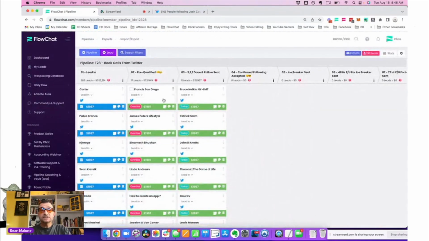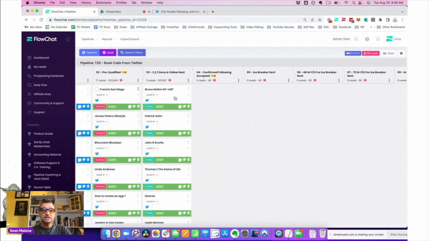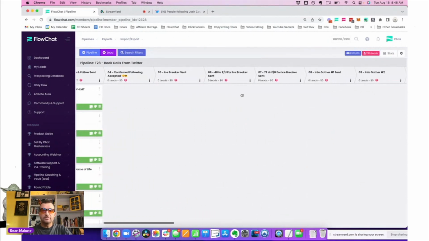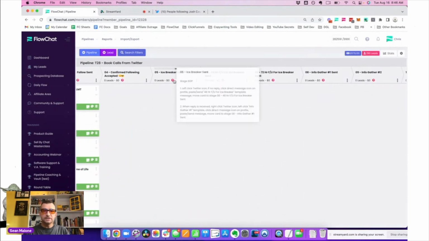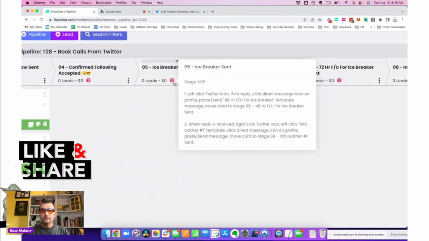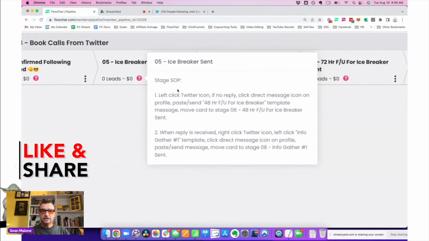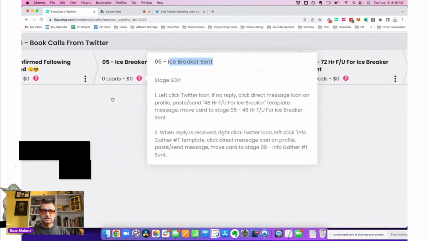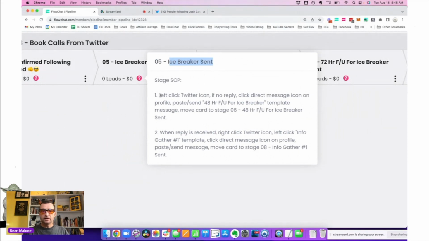Now, to answer the question that came up, do we have stage SOPs? Do we provide them? Yes. On a lot of our pipelines, we actually do. So you can see here, it's very simple. If I zoom in, when I'm ready to send this message and there's a card sitting here in the stage, all I do is follow this.